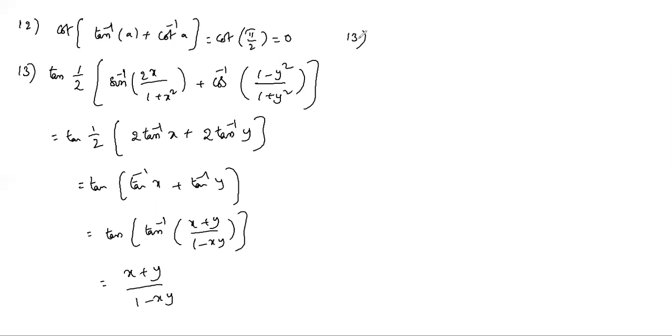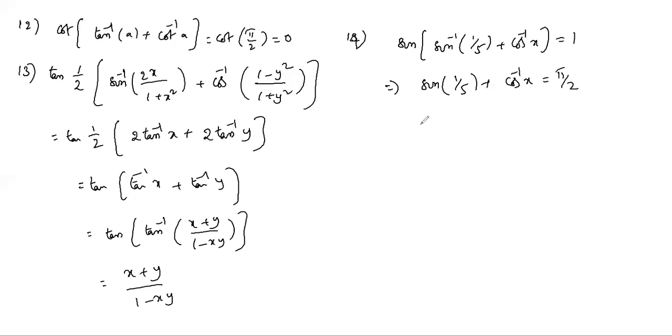This is 13, 14. Sine of sin inverse 1 by 5 plus cos inverse x equals to 1. Sin value for 90 is 1, so sin inverse 1 by 5 plus cos inverse x equals to π/2. So sin inverse 1 by 5 equals to π/2 minus cos inverse x. But π/2 minus cos inverse x is sin inverse x. Sin inverse x equals to sin inverse 1 by 5. So x equals to 1 by 5.